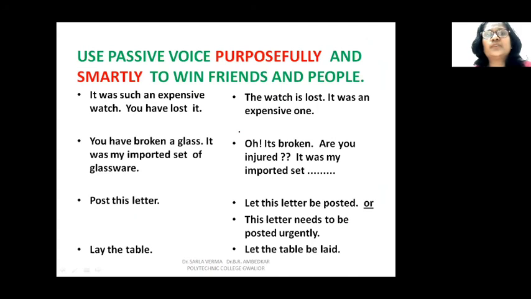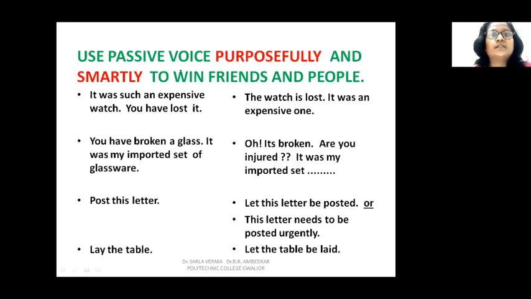Use passive voice purposefully and smartly to win friends and people. Now, we have studied active and passive voice, how to change the sentences, but why we require passive voice is also important. The passive voice is used only with a specific purpose. So it should be used purposefully and smartly. Let us take up some situations.